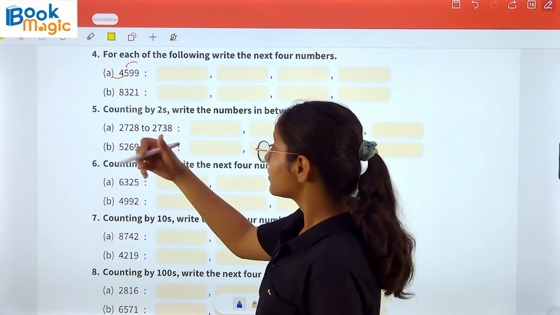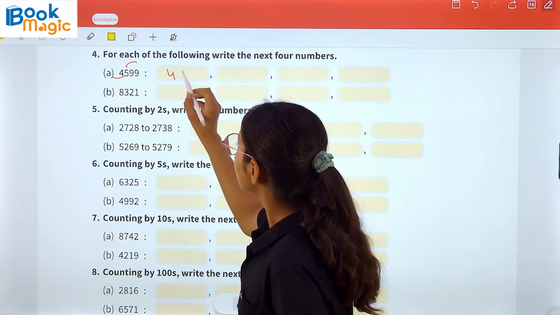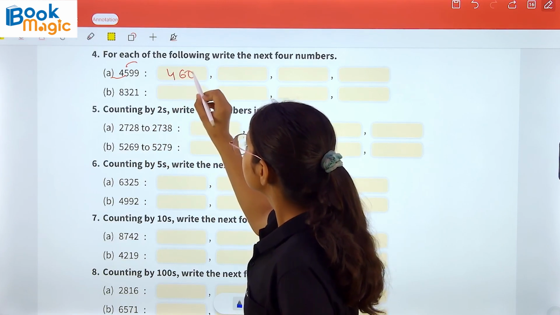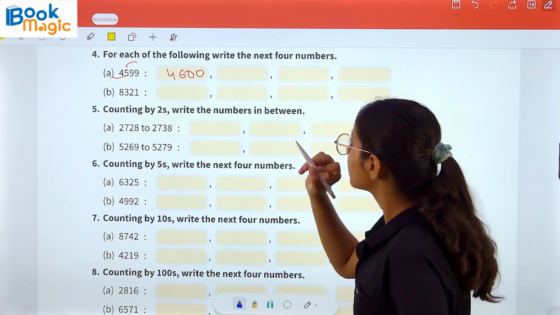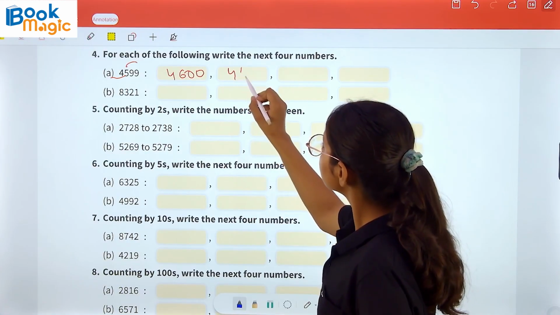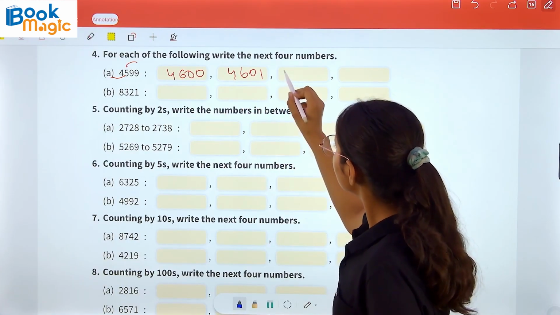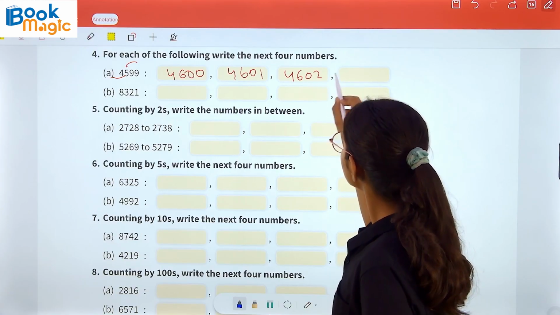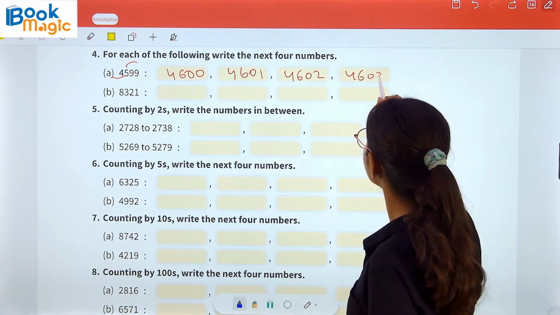Now 4,599. After that we are getting 4,600. After that we will get 4,601. Then 4,602. Then 4,603.